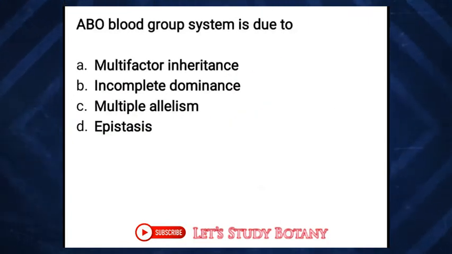ABO blood group system is due to, options: multifactor inheritance, incomplete dominance, multiple allelism, epistasis. The answer is multiple allelism. What is multiple allelism? The mode of inheritance in case of multiple alleles is called multiple allelism.